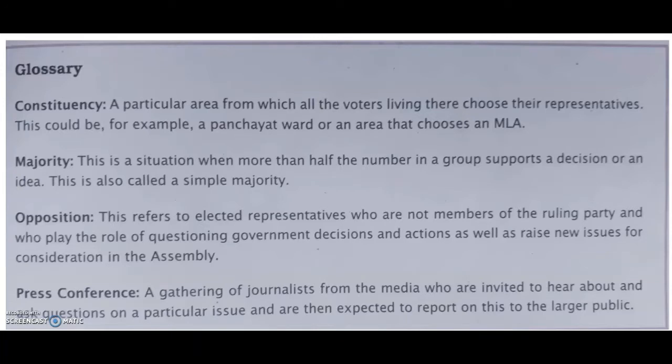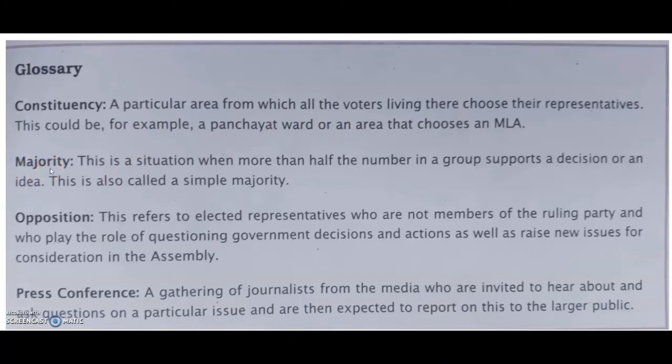Children, study well these glossaries from your textbook. First one, what do you mean by constituency? A particular area from which all the voters living there choose their representatives. This could be, for example, a panchayat, ward or an area that chooses an MLA.